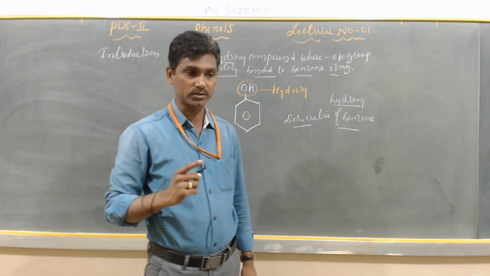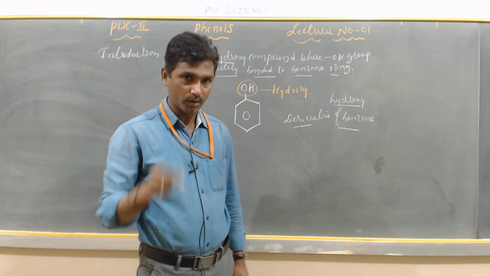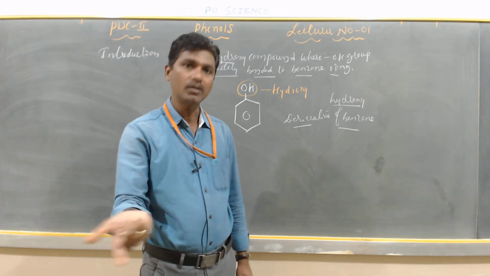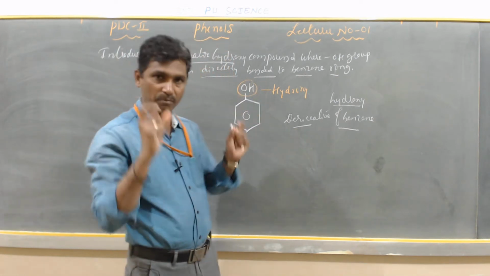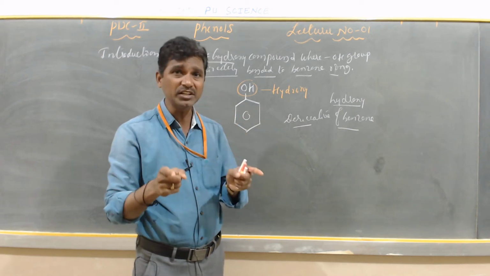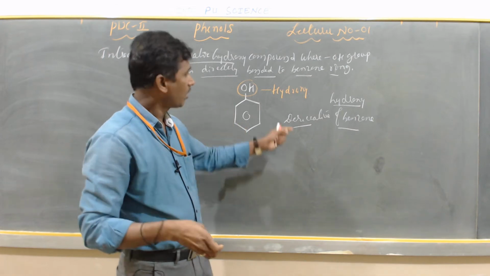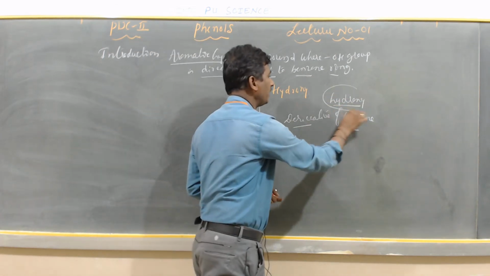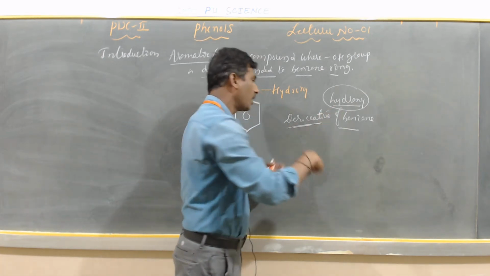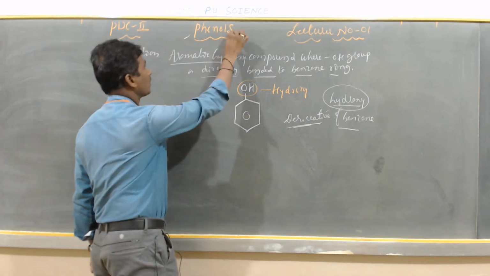What are phenols? Phenols are aromatic hydroxy compounds where the OH group is directly bonded to the benzene ring. This type of compound is called phenol. Also, this is the hydroxy derivative. Hydroxy means the OH group. Derivative means product. The hydroxy product of benzene is called phenol.